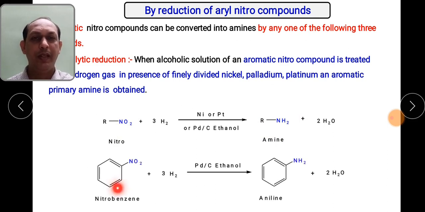Then let us see the aromatic compound. So this is nitrobenzene. When it is reduced with the help of catalysts such as palladium on carbon and hydrogen gas, it is being reduced into NH2 group. So this is how we can convert nitrobenzene into aniline by catalytic reduction.